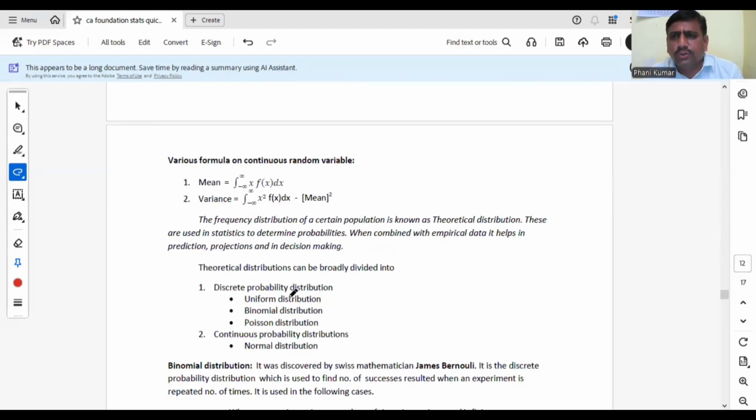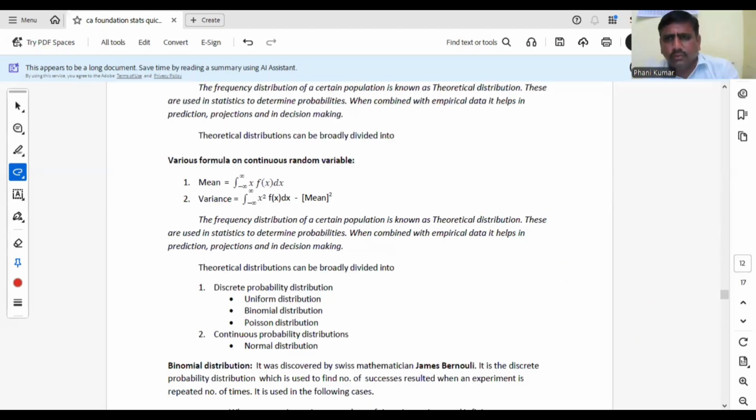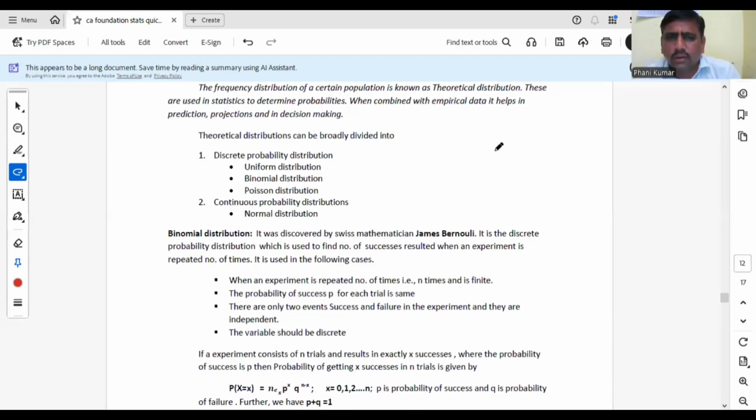Next, we are going to distributions. Theoretical distributions: with the knowledge of probability, we can develop a frequency distribution and also a probability distribution for any variable. The frequency distribution of a certain population is known as a theoretical distribution. This theoretical distribution will be helpful in decision making. You can find future probabilities like that.